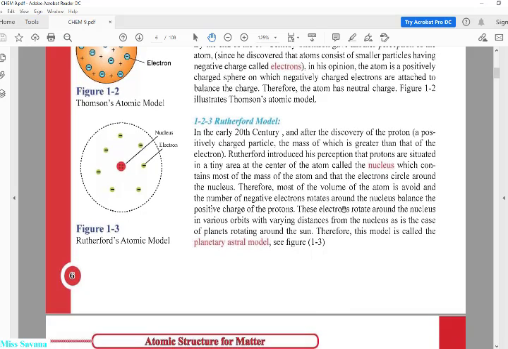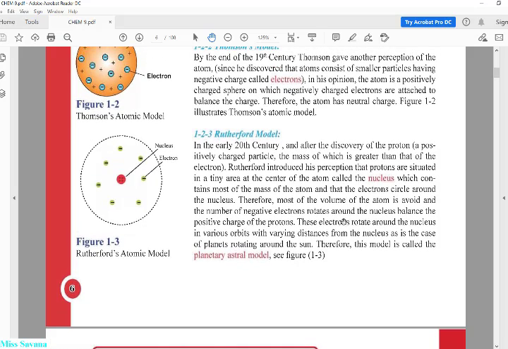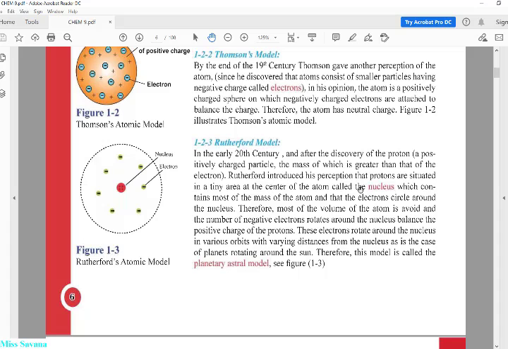So Rutherford introduced his perception that the protons are situated in a tiny area, منطقة صغيرة, at the center of the atom called the nucleus. What do I mean by the nucleus? It's a small, tiny area found inside the atom that includes protons and neutrons.